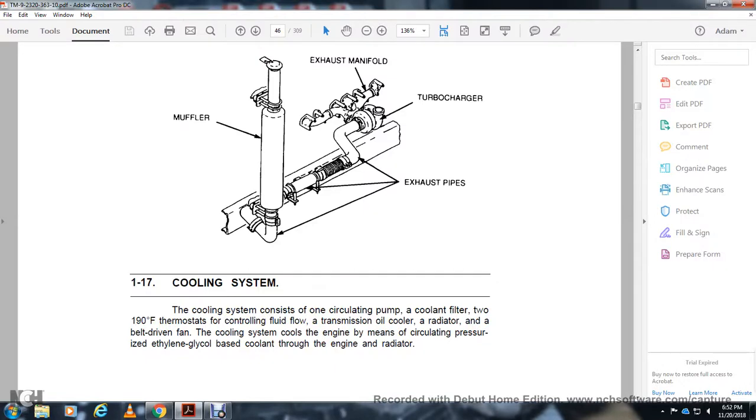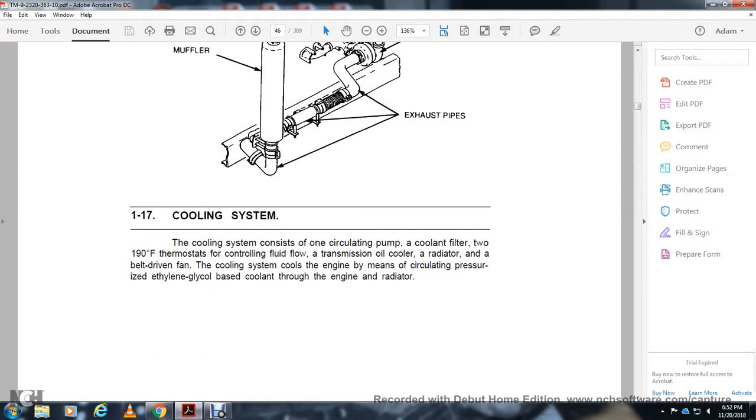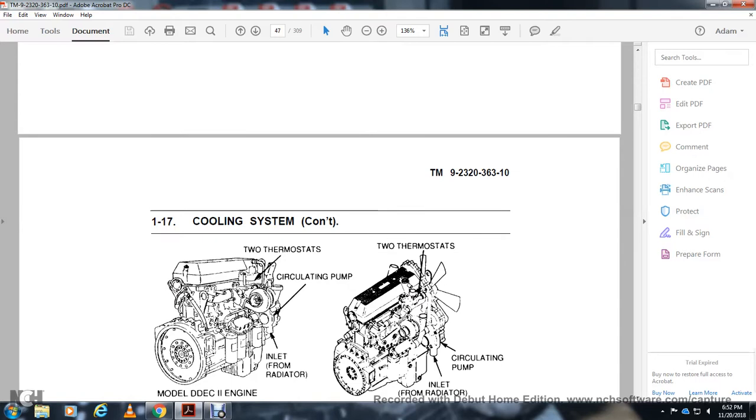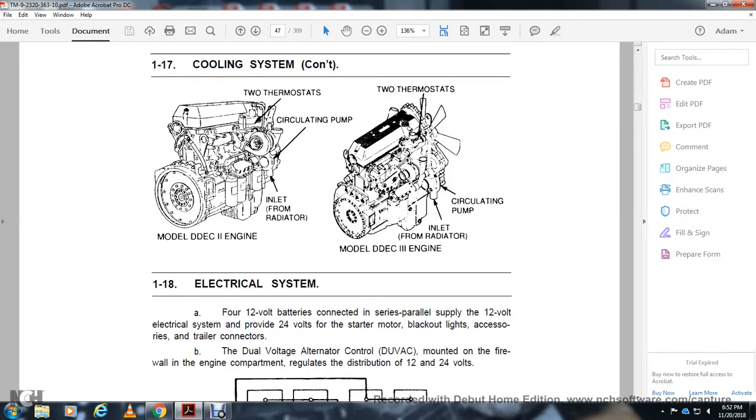Cooling system. The cooling system consists of the circulating pump, the coolant filter, the thermostat, the transmission oil cooler, the radiator, and the belt drive of the cooling fan. The engine coolant circulates under pressure and is an ethylene glycol base coolant. Two thermostats and the circulating pump receive the inlet from the radiator, controlled by the DDEC engine control.